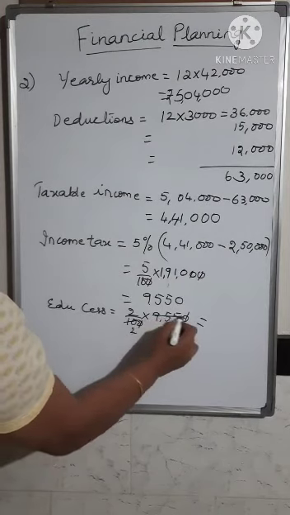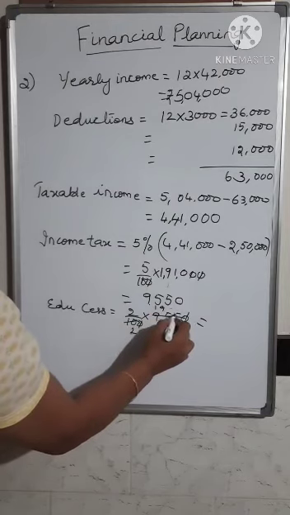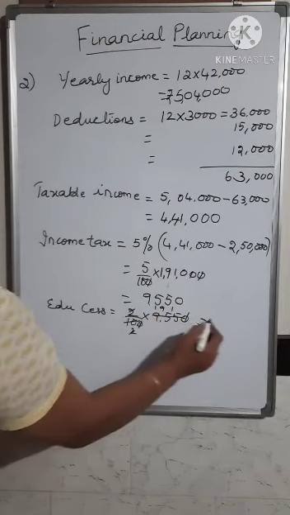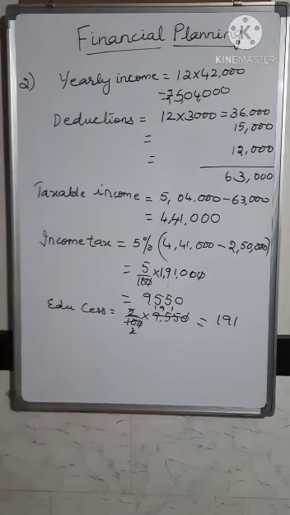Simplifying, you get it as 191. So that is the education cess.